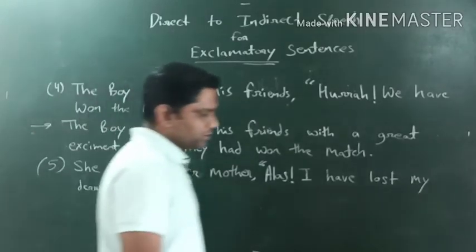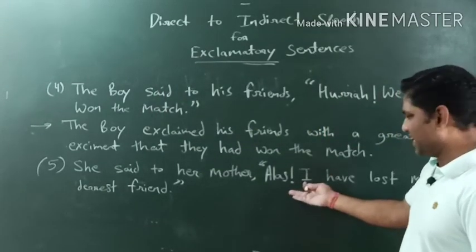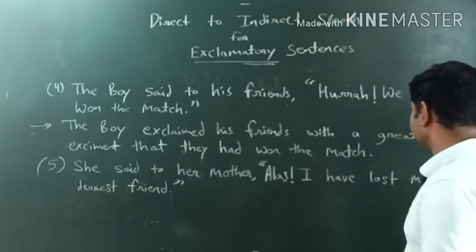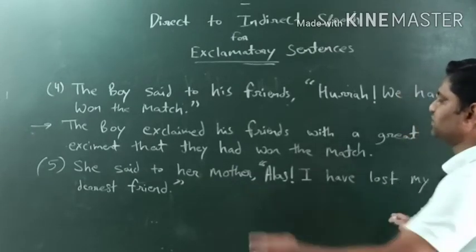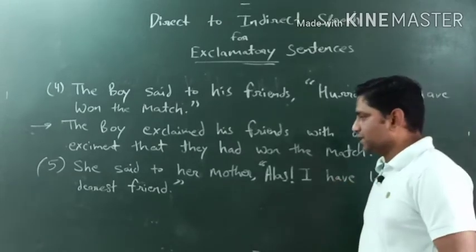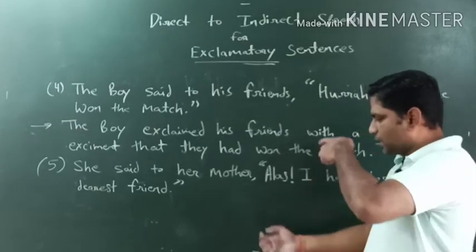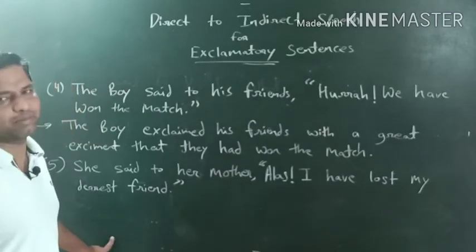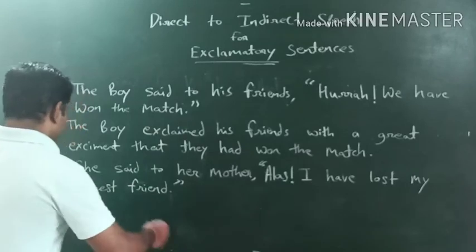So I have written one sentence on the board, right? With interjection with feeling, a sad feeling. So she said to her mother, alas, I have lost my dearest friend. Now here we have to take care that speaker is talking about himself or herself, or speaker is talking about the second person or the third person. Second person obviously consider as a listener. Okay, तो यहाँ पर speaker listener के बारे में बात कर रहा है कि speaker खुद के बारे में बात कर रहा है? Speaker यहाँ पर खुद के बारे में बात कर रहा है. Okay, so let's see how the things would happen.